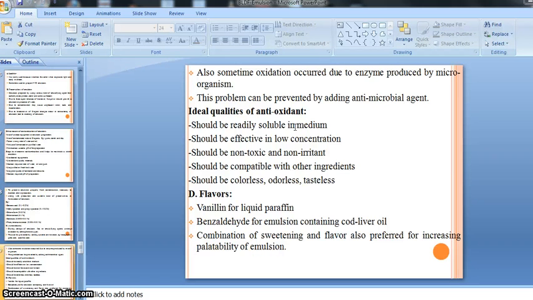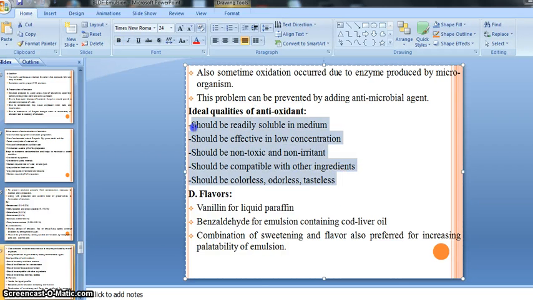There are some qualities which are necessary to be possessed by our antioxidant, right? If our antioxidant possesses these qualities, then we should use it in the proper way. So let's see.